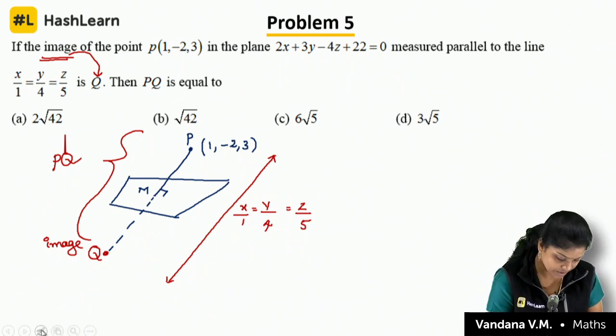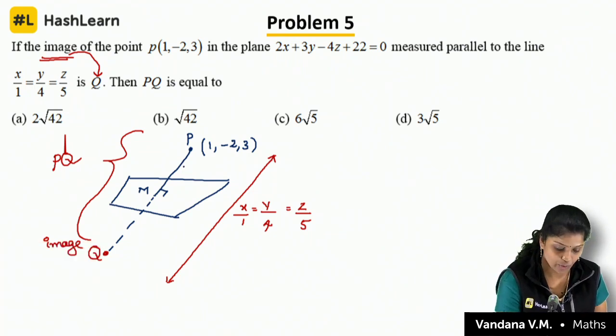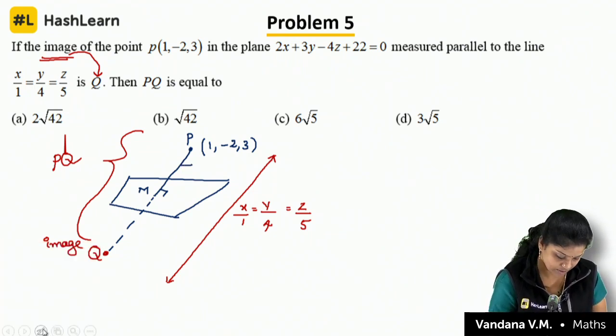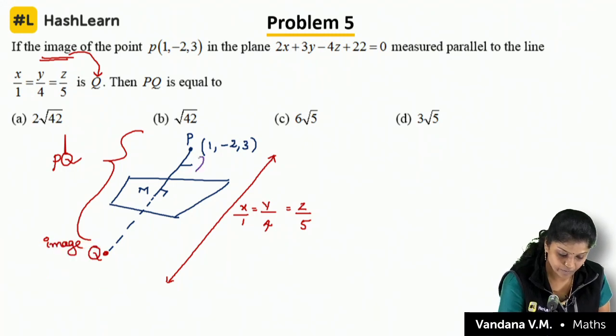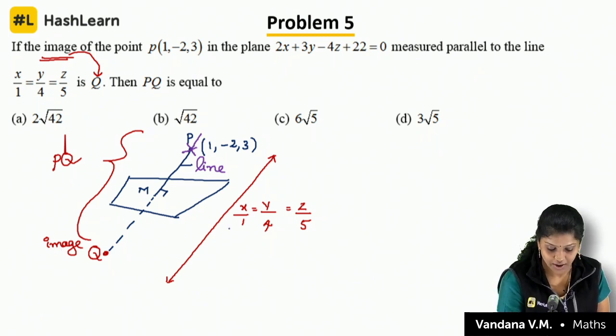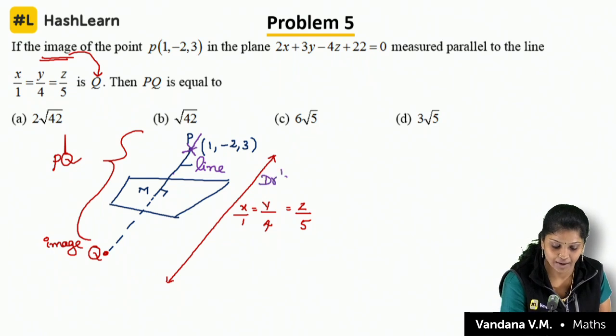Now children, look here. I want this line equation. I know the passing through the point, and I know the drs of the parallel line.